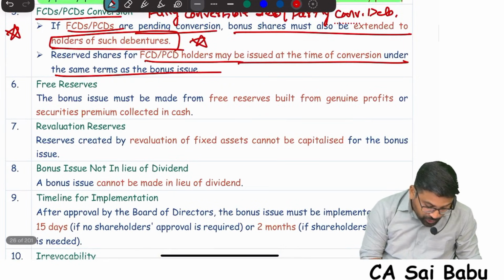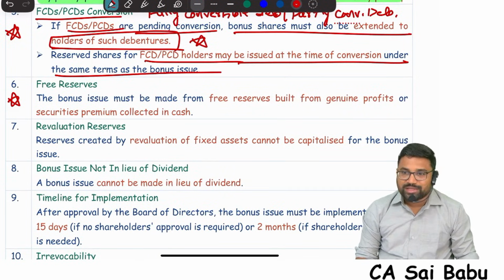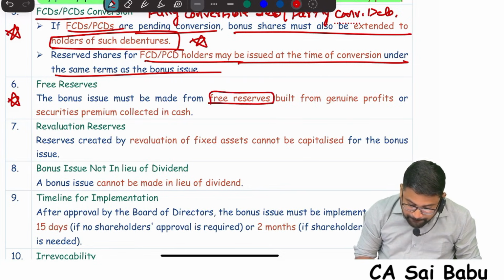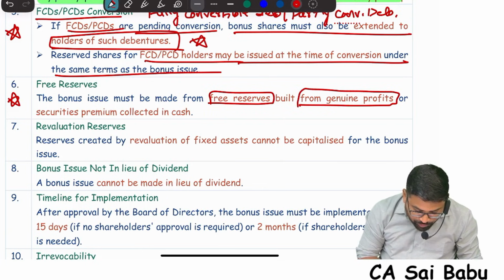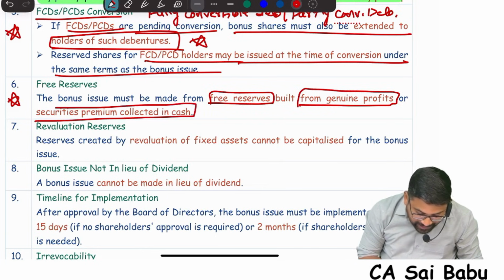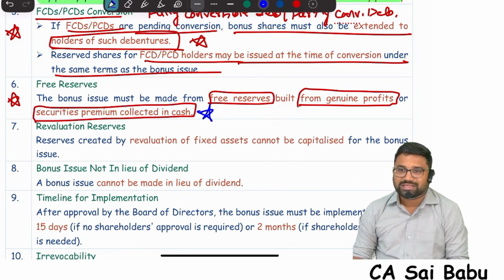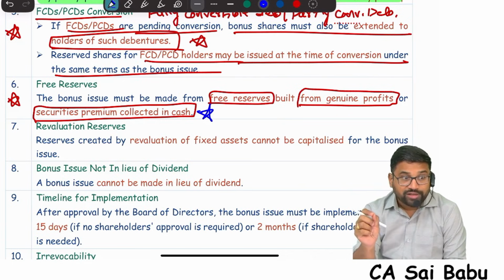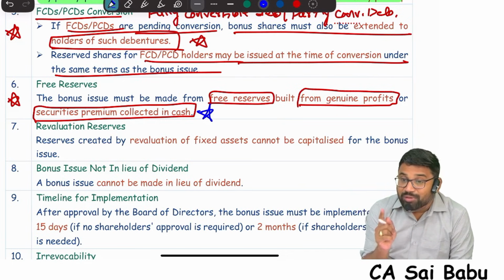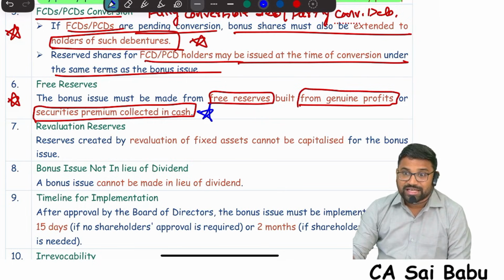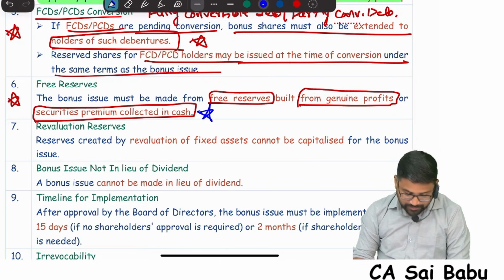And an important point: what does SEBI say about free reserves? The bonus must be made from free reserves built from genuine profits or securities premium collected in cash. This is important, and it is exclusively there in the CMA study material. Therefore, two important points. One is securities premium collected in cash will be utilized. Second, capital profit realized in cash will be utilized. That's what we learned. Capital profit realized in cash will be used for both types of bonuses.